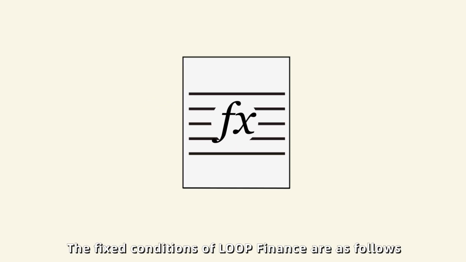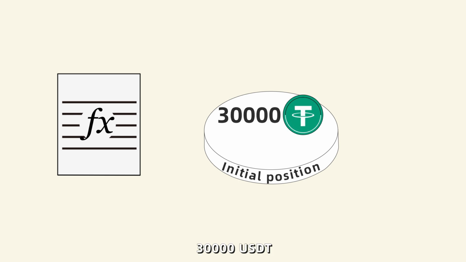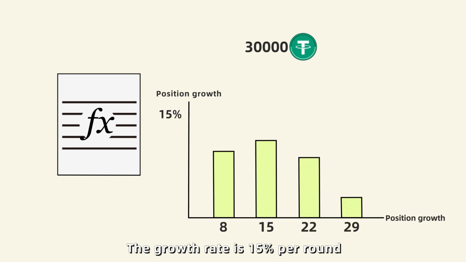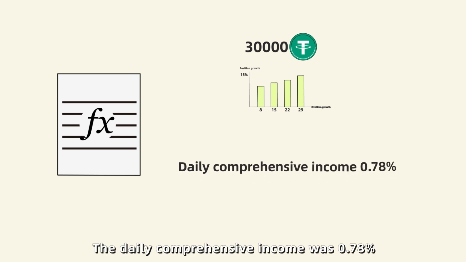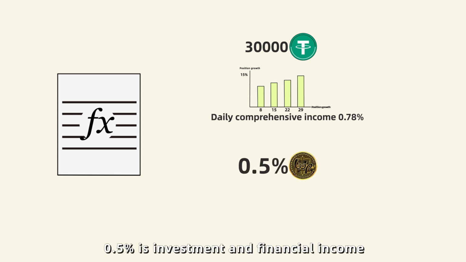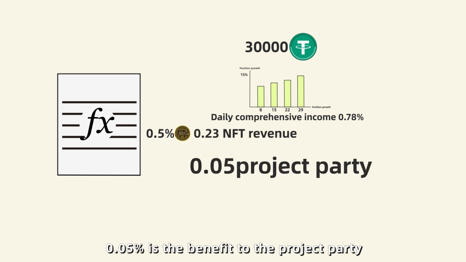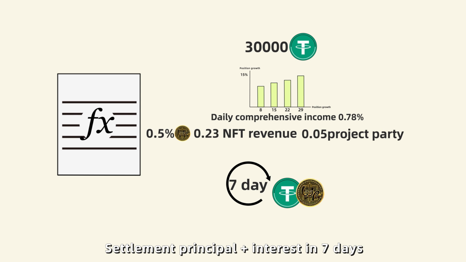Assume the fixed conditions of Loop Finance are as follows. 1. Initial position amount, 30,000 USDT. 2. Position growth. The growth rate is 15% per round. 3. The daily comprehensive income is 0.78%, of which 0.5% is investment and financial income, 0.23% is the NFT revenue, 0.05% is the benefit to the project party. Settlement principal plus interest in 7 days.